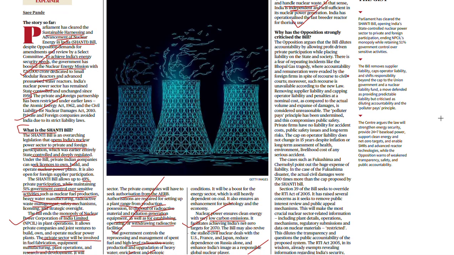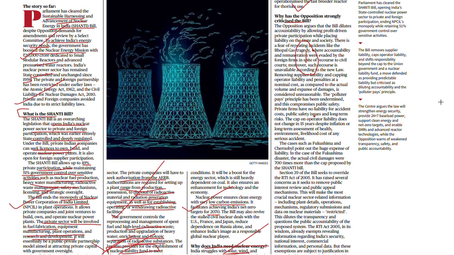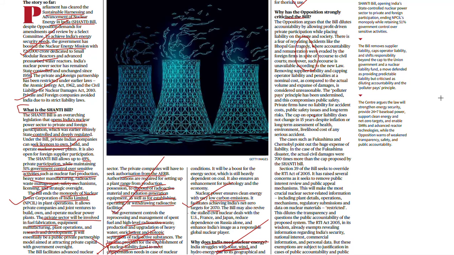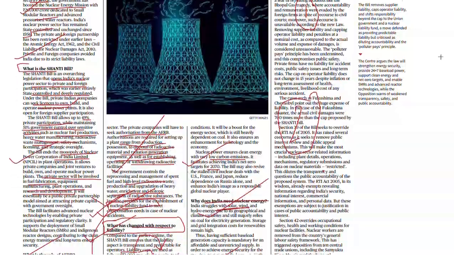Now, moving forward, why does the opposition strongly criticize the bill? The first reason is they ask why the government removed the liability factor. If anything happens like the Bhopal gas tragedy, or some other cases that happened abroad, the government will not pay anything. The opposition says, if the private player is not paying, who will care about the citizens? The other thing is the AERB. The AERB controls all the licensing, and all the main power is concentrated in the AERB. That is something the opposition objects to.